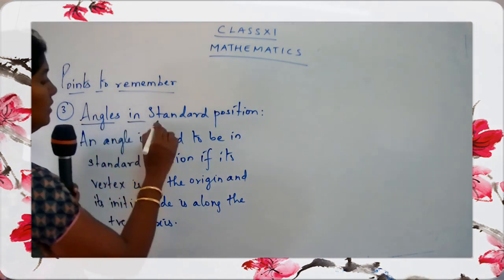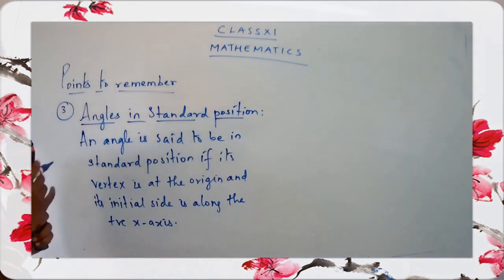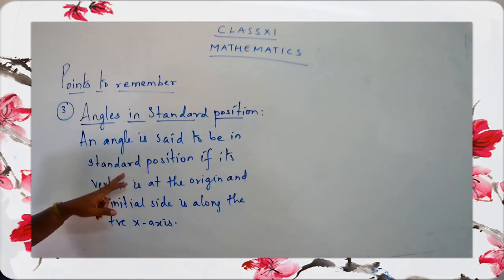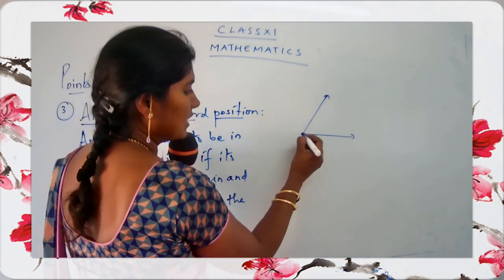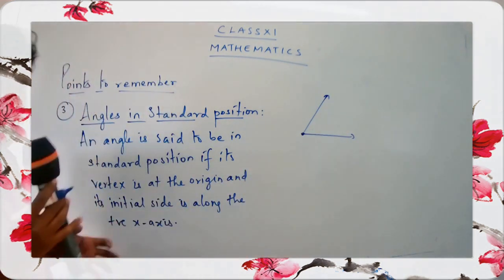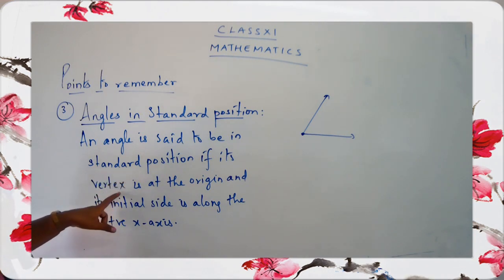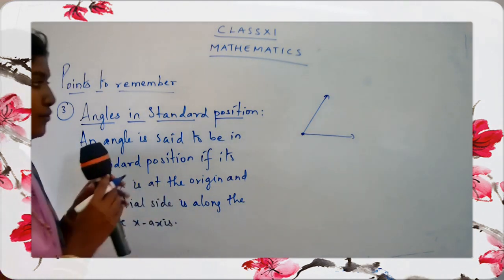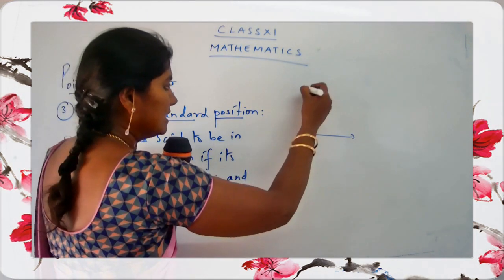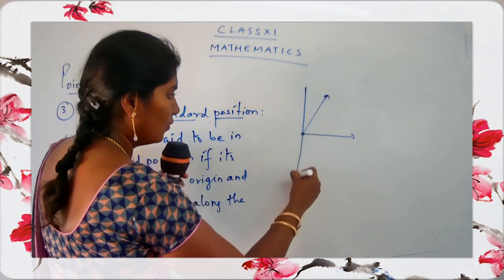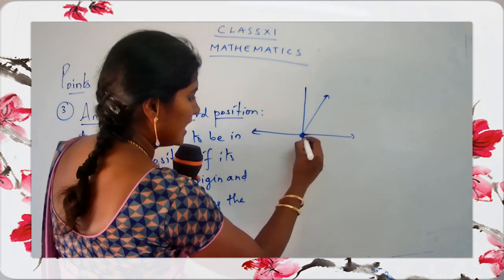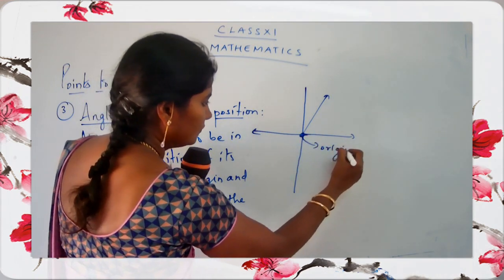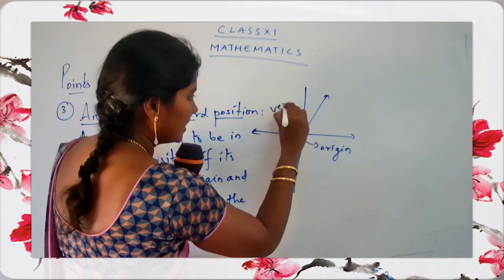An angle is said to be in standard position if its vertex, you know what is the vertex, yes? Suppose this is the angle, this part you call the vertex. So how is the position of the vertex? The position of the vertex is at the origin. So where is this vertex lying? The vertex is lying at the origin. See, somewhat like this. So the vertex is at the origin. This is called the vertex.